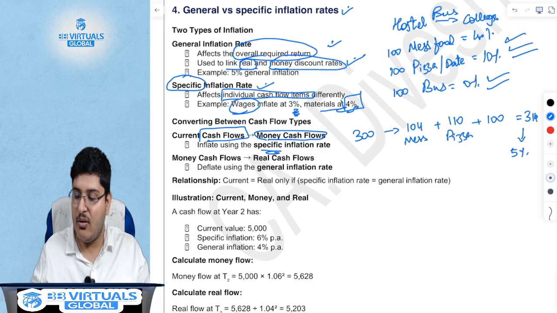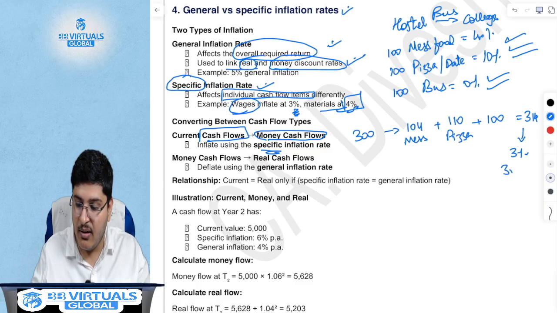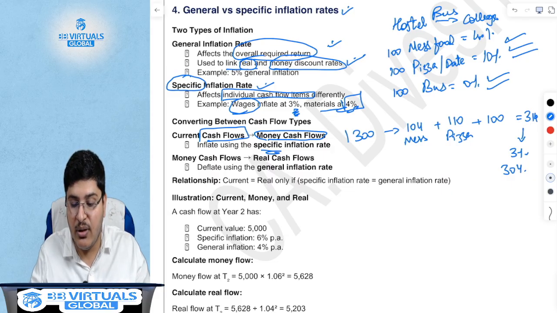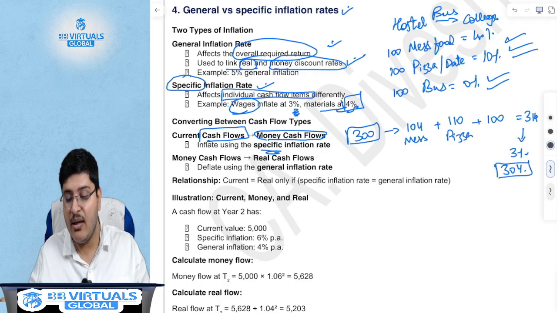Let's say if this number was hypothetically 3%, which is the general inflation, then 314 divided by 103% will become 304 rupees. But sir, I had only 300. I would have had to invest 304 rupees. What does this imply?